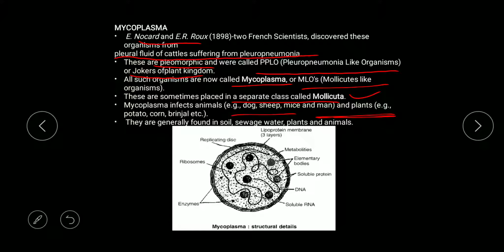Okay, so some statements you should remember with mycoplasma: they do not have a cell wall. First thing, they can attain many different shapes. So they are pleomorphic bacteria isolated from pleural fluid, so pleuropneumonia-like organisms, discovered by Nocard and Roux. Now you can see the structure here. In the structure you can see the cell wall is absent, but they have a lipoprotein membrane, and this is three layered, so we call it a trilamellar membrane.